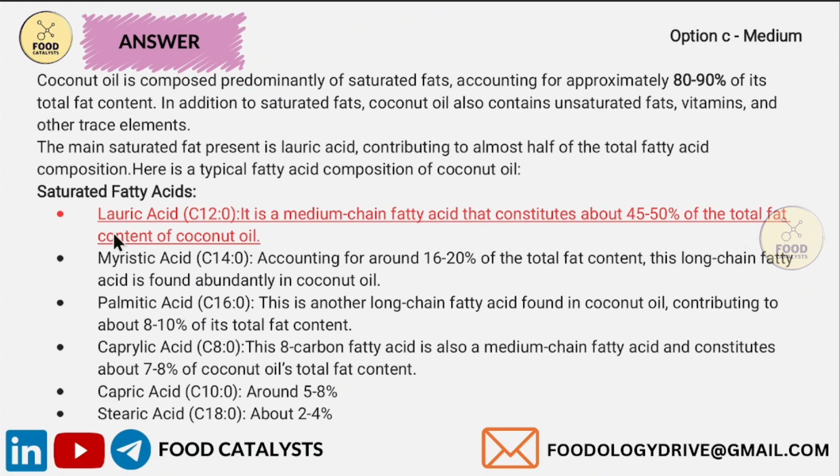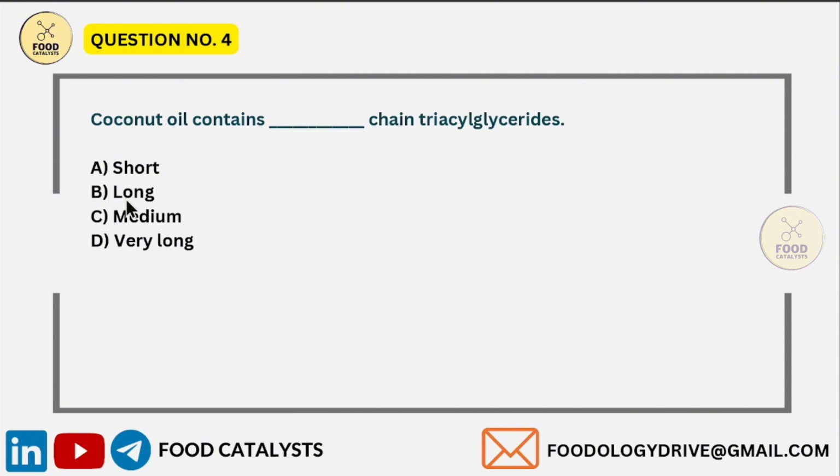Lauric acid is a medium chain fatty acid. So on seeing the other fatty acids, lauric acid and caproic acid together give the nature of the coconut oil as medium chain fatty acids. So the answer is medium chain fatty acid. That is medium chain triglycerides.